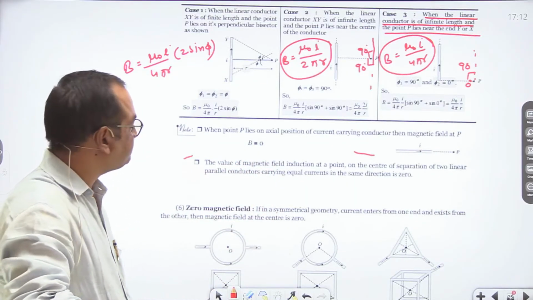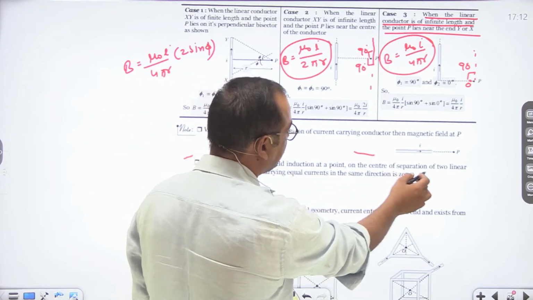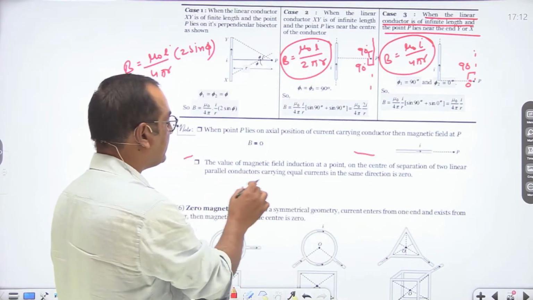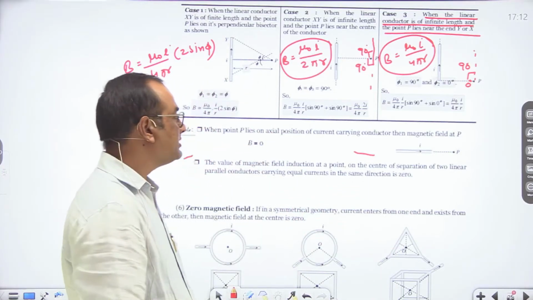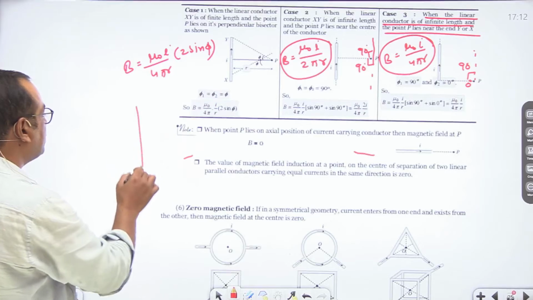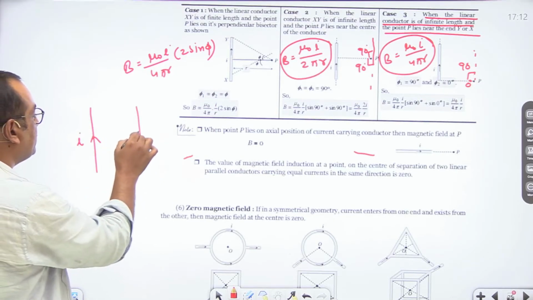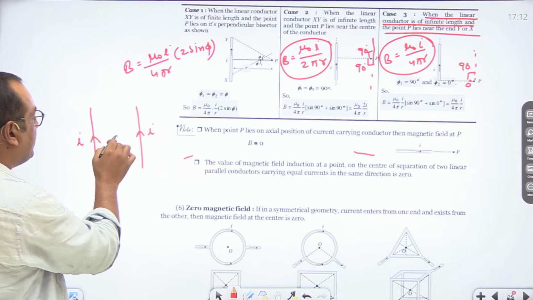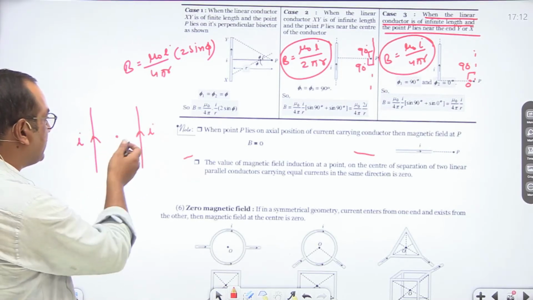The value of magnetic field induction at a point at the center of separation of two linear parallel conductors carrying equal currents in the same direction is 0. It means, let us say we are given two current carrying conductors, the same amount of current is flowing through them, and we have to find the magnetic field at the midpoint of these two conductors.